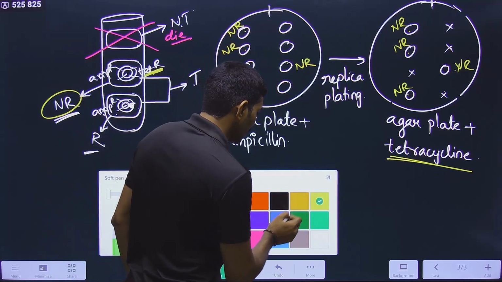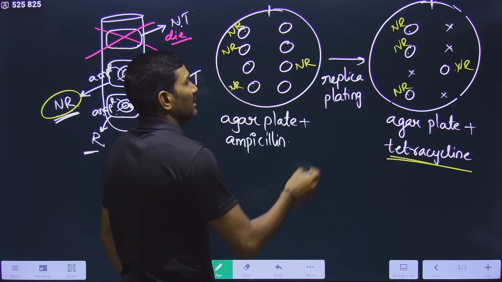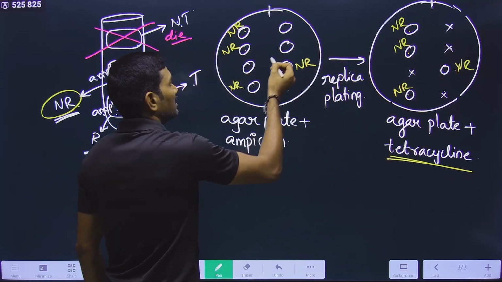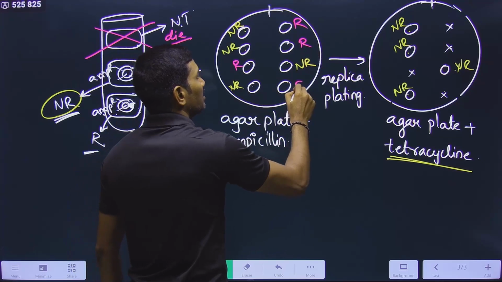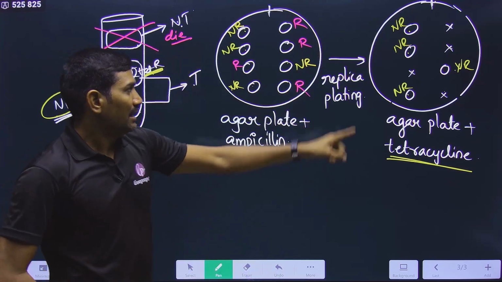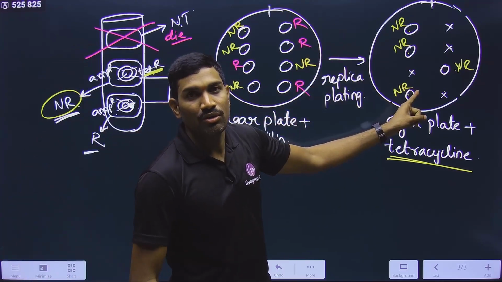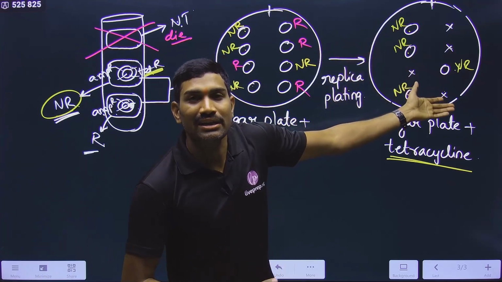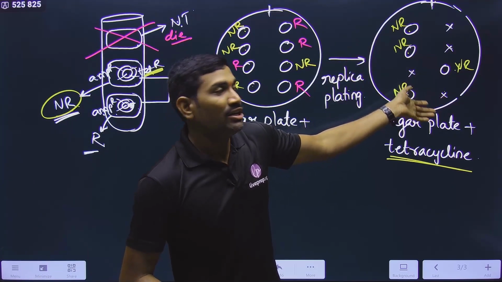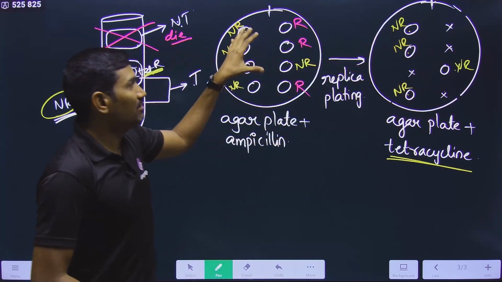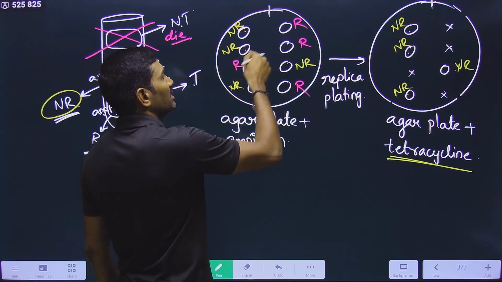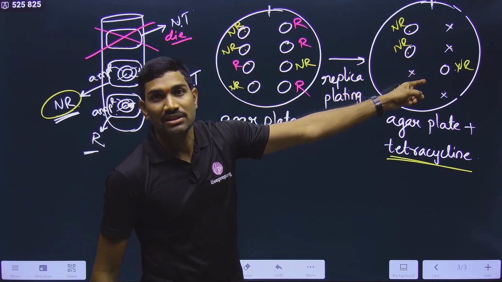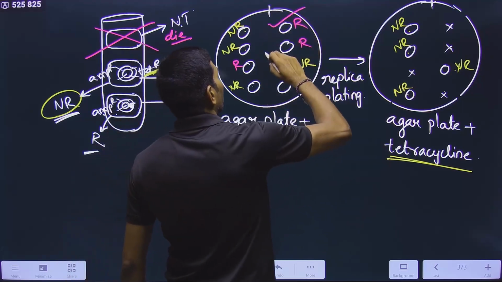And here, what is the remaining? Here there are no colonies, but here there are colonies. So what will these colonies be? By default, these colonies will be recombinant. Understood or not? Here non-recombinants will grow, and the required recombinants are dying here. They cannot grow here. Even though they don't grow here, by comparing with the master plate, you need to identify which one is recombinant and which one is non-recombinant. In this way, you are identifying the recombinants.